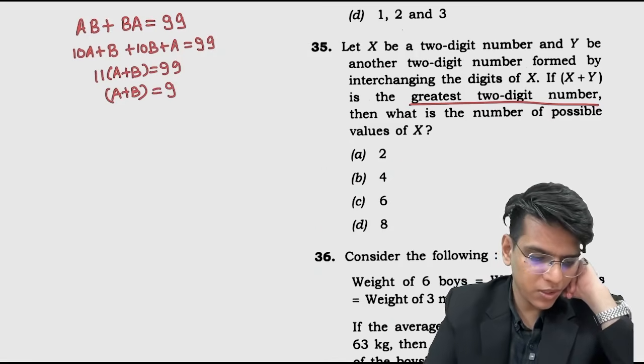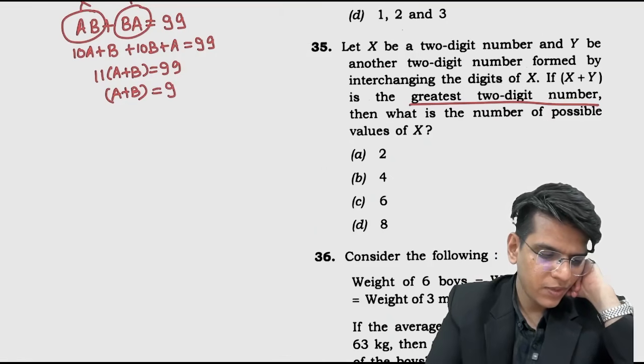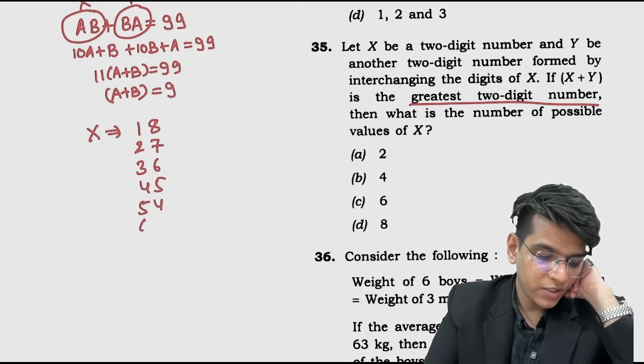So what are the possible numbers? Let this be x, let this be y. So x can be 18, 27, 36, 45, 54, 63, 72 and 81. 1, 2, 3, 4, 5, 6, 7, 8.